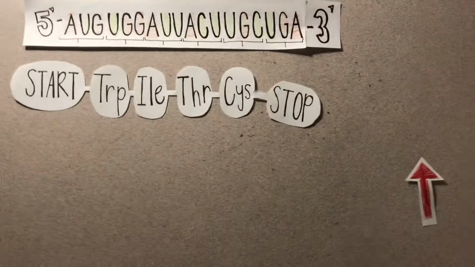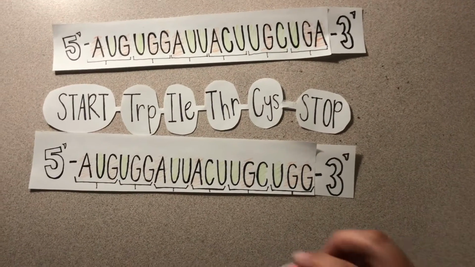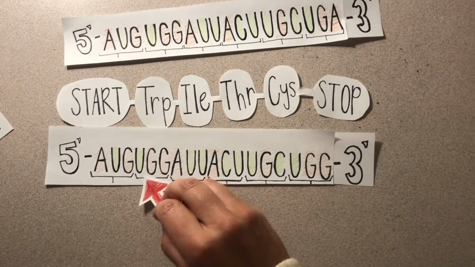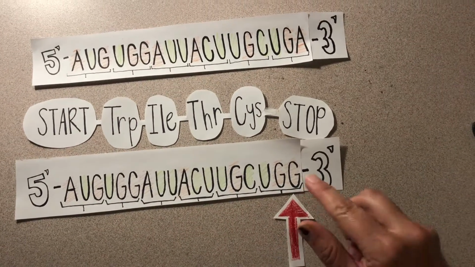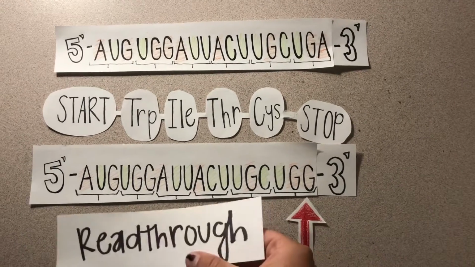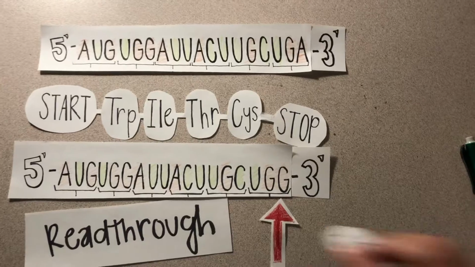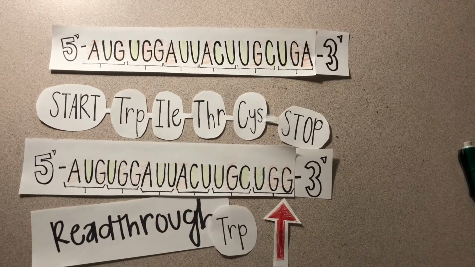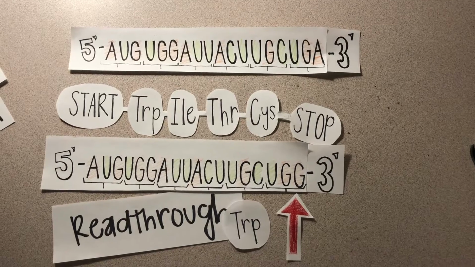For the last mistake that may occur, we have this code. And if you go one by one all the way through, UGG, UAA, all the way to here, G and A, that means it's a transition because of the same color, and then we have a read through because that codes for TRP, and it's no longer a stop codon. Therefore, the polypeptide chain will be altered.